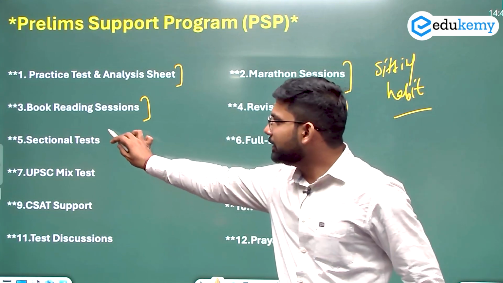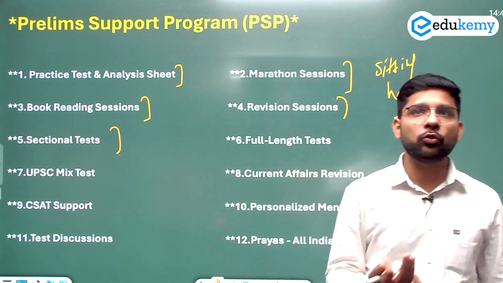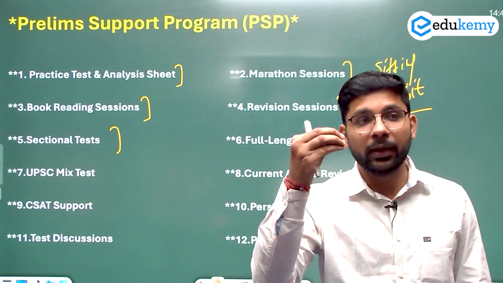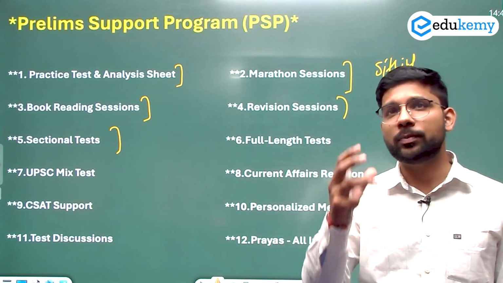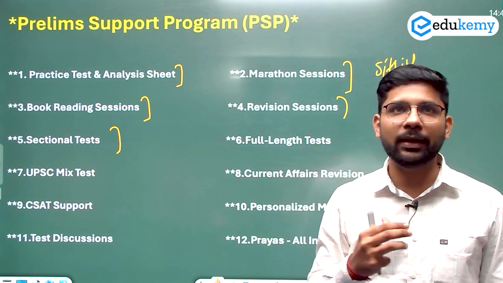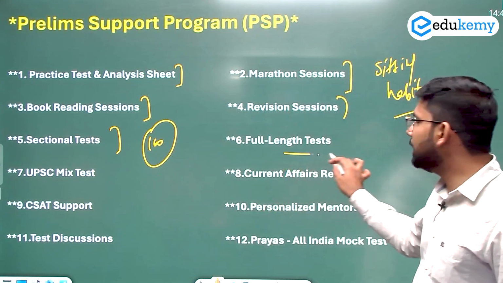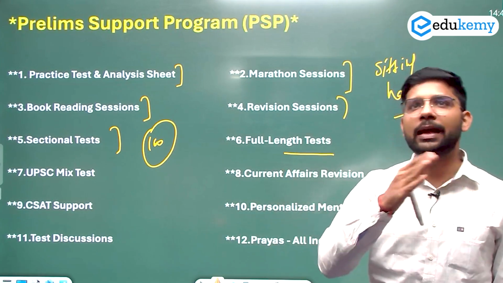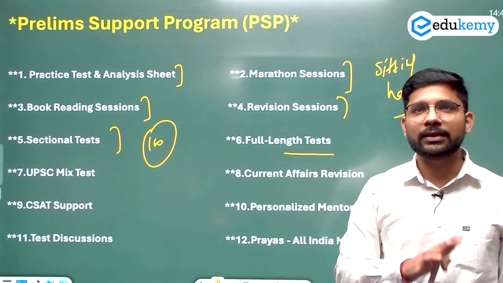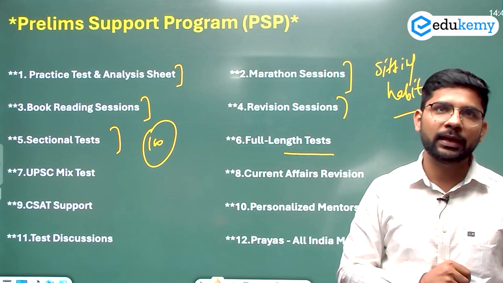You are also attempting the sectional tests. Each subject has 2 sectional tests. In the sectional test, there are questions from current affairs and 80 to 85 subject-specific questions. This has 100 questions in the test. Then the full length test at the level of the UPSC. We mimic the full length test exactly at the UPSC level.